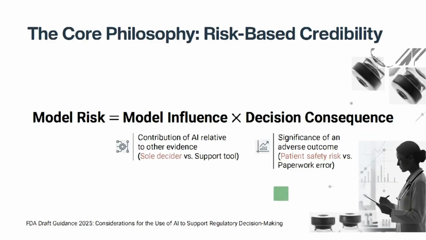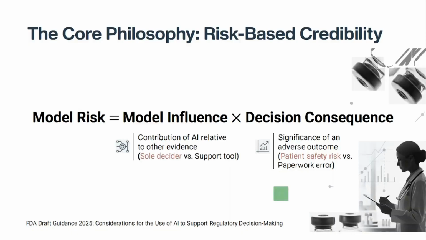We're focusing today on the core philosophy, risk-based credibility. How to calculate the risk of an AI model? It's a simple equation involving 2 factors, model influence and decision consequence.